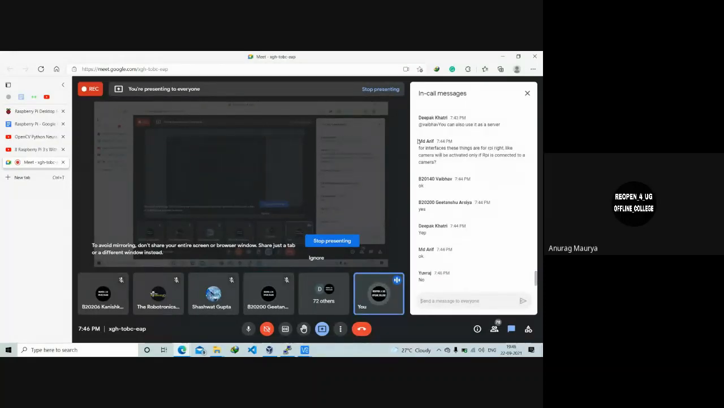Yeah, so actually, Arif, this interface is enabled, but camera will be activated only if you have a camera.